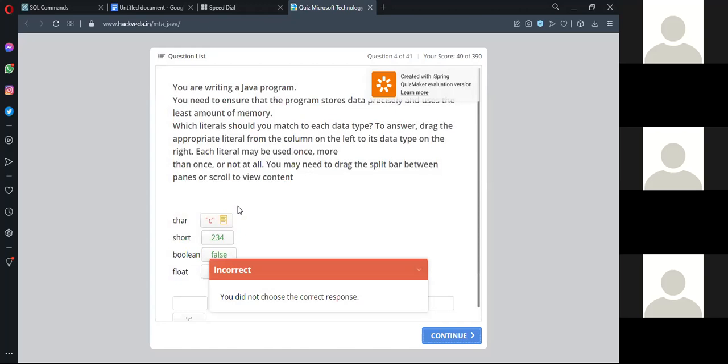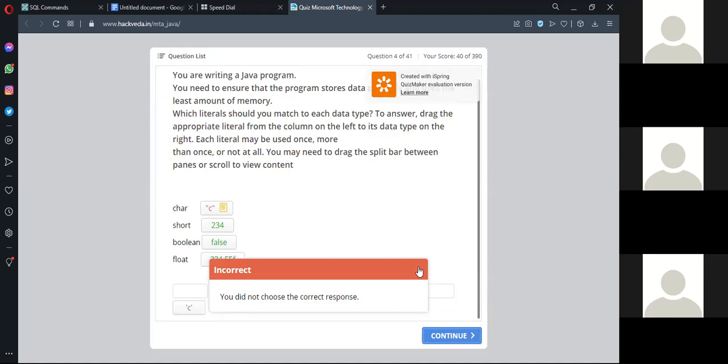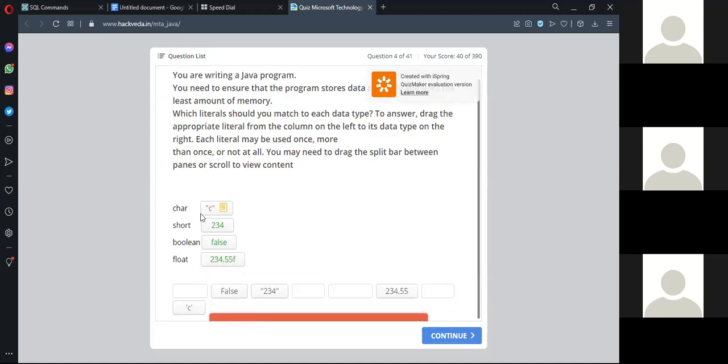Yeah. Now drag this single quote C, because you have already submitted. That's why it is coming. Yeah, because you have already submitted that, that's why it is not allowing it. But when you rerun this website, every time it will get changed.